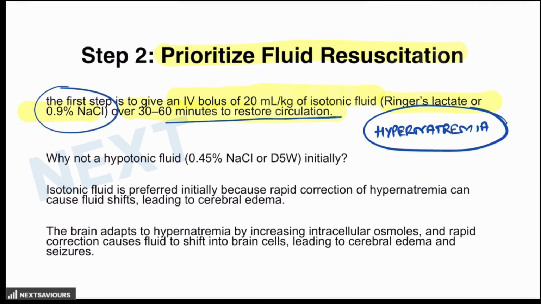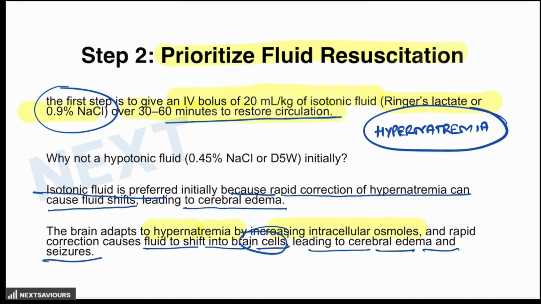Hypotonic. Why isotonic is given? Because isotonic fluid is preferred initially because rapid correction of hypernatremia can cause dangerous shifts of the fluid, leading to cerebral edema. Normally what happens is that the brain adapts to this hypernatremia by increasing the intracellular osmoles. Now, if you try to give the hypotonic fluid, then what will happen? There will be a shift of the fluid into the brain cells, and this leads to a dangerous cerebral edema and the seizures, and even the patient might end up in coma. So that is why immediate resuscitation with hypotonic saline, despite the fact that the patient is having hypernatremia, is avoided.